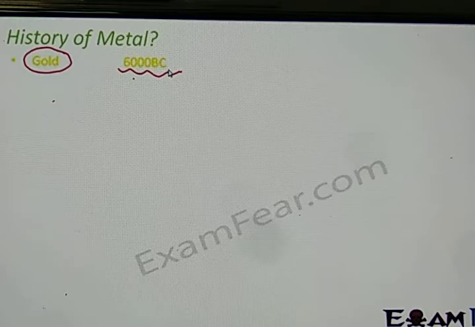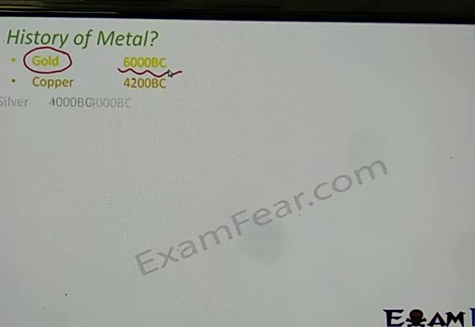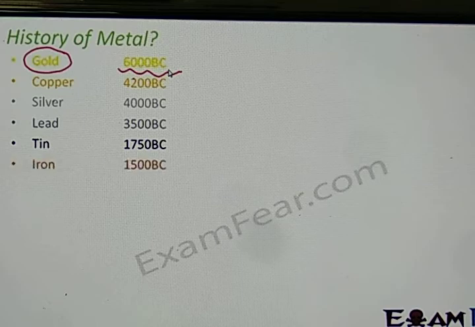Gradually, as time passed, other metals were also discovered. A little later, copper was discovered, then silver, then lead, then tin, then iron. The period during which iron was discovered is called the Iron Age, because once iron was discovered, it was comparatively cheaper than other metals like gold and silver.